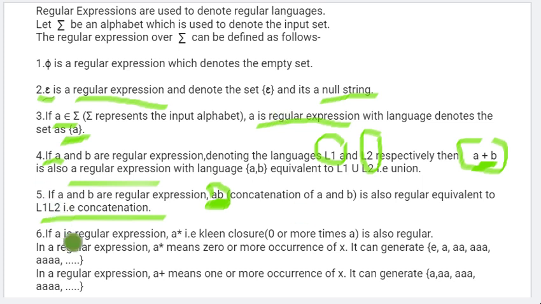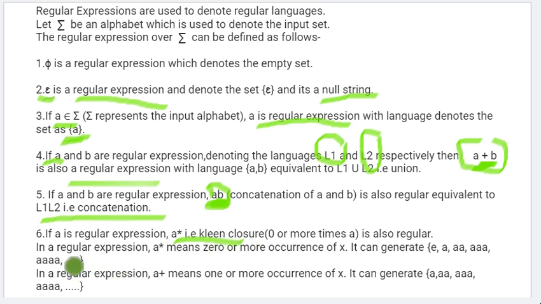Okay, next one is, suppose A is a regular expression, then A star is the Kleene closure. Kleene closure we already discussed. Closure means 0 or more times. So A star is also a regular expression. It means 0 or more times.